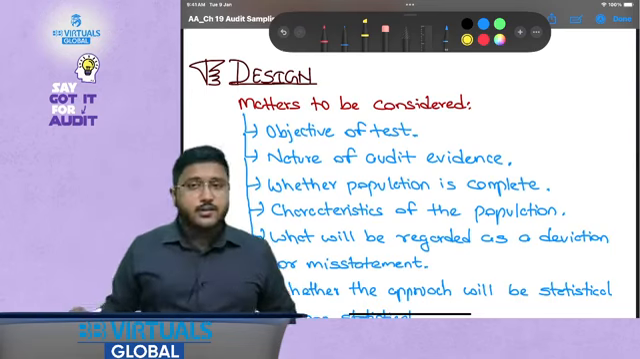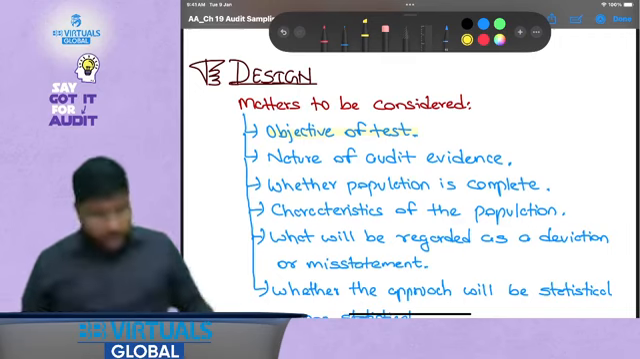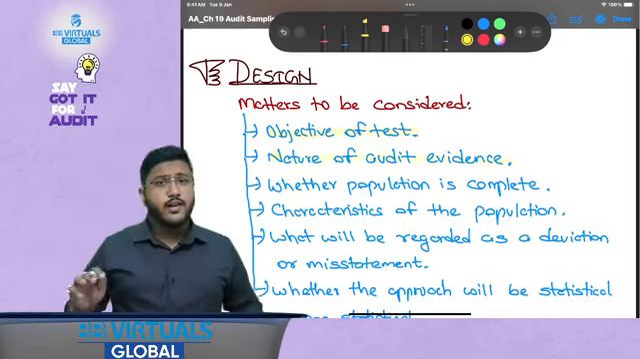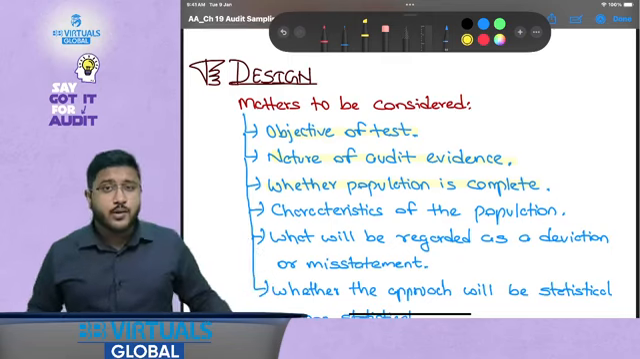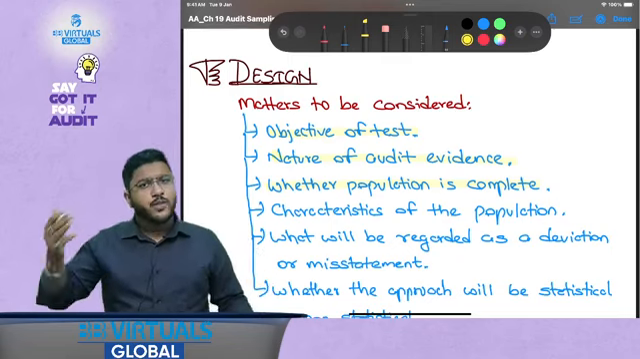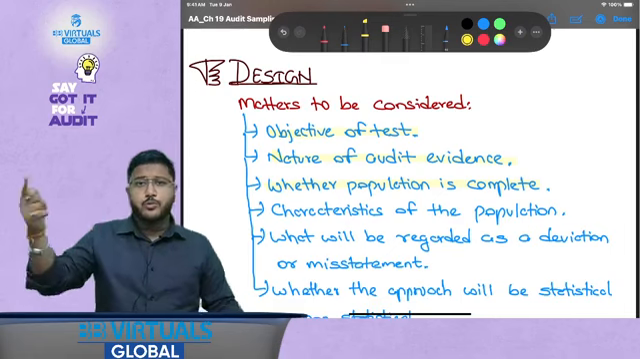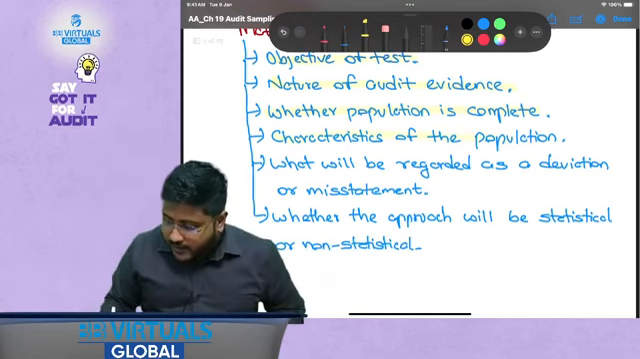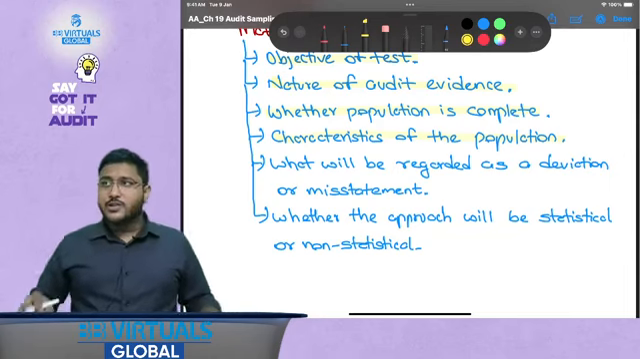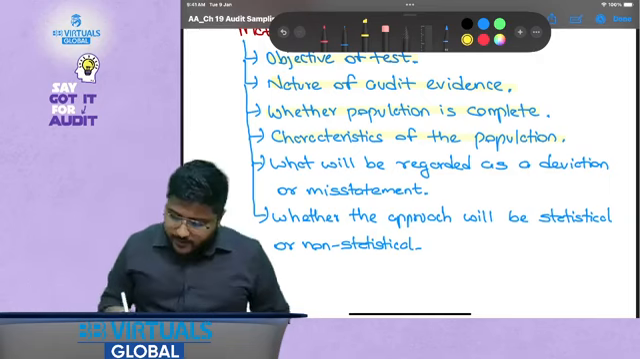When I say design, there are certain matters that need to be considered. Number one is the objective of the test, what objective you are trying to achieve. Then the nature of audit evidence, is it more reliable, is it less reliable, and whether the population is complete, because sometimes you might take out these samples from an incomplete population and then after verifying these samples you will not be able to conclude on the entire population because these are not representative. Characteristics of the population, is the population clean, or are there any characteristics that tell us that the population is not reliable or has certain adjustments that need to be done.